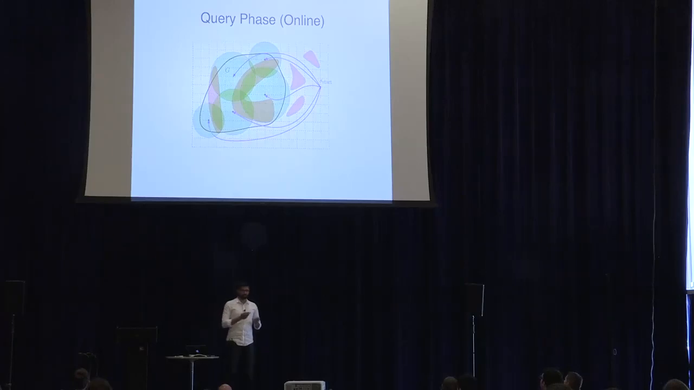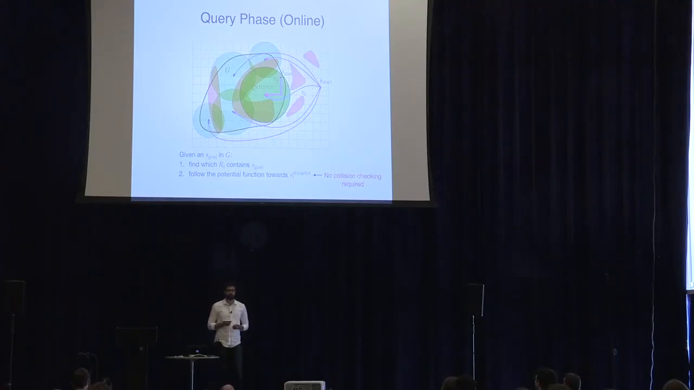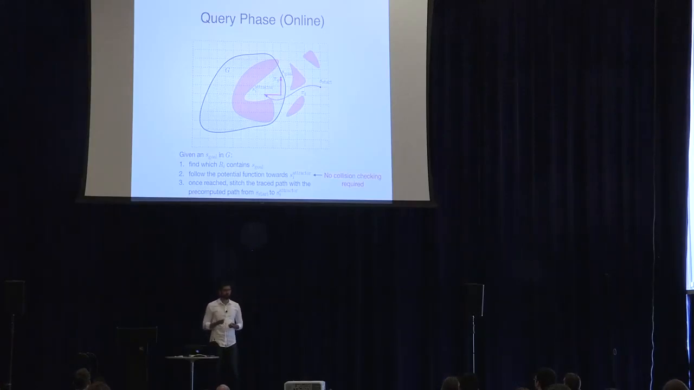Now, this was the pre-processing phase. What will happen in the query phase? Once we have these regions that we have pre-processed, we get a query, which is a goal state. The first thing we do is identify which subregion this goal state belongs to using the radii of these regions. And then we simply follow the potential function, which will lead us to the attractor state. The way we construct these subregions ensures that we don't have to do any collision checking in this step, which is typically the most expensive step in motion planning. And then we just combine this path pi G with the pre-computed path pi I to get the final path from the start to the goal.